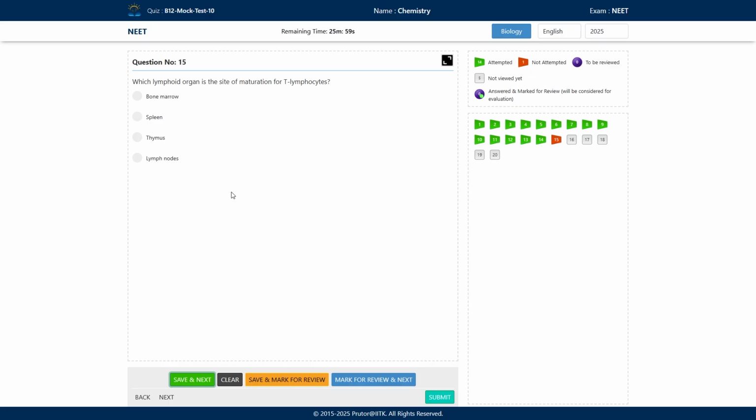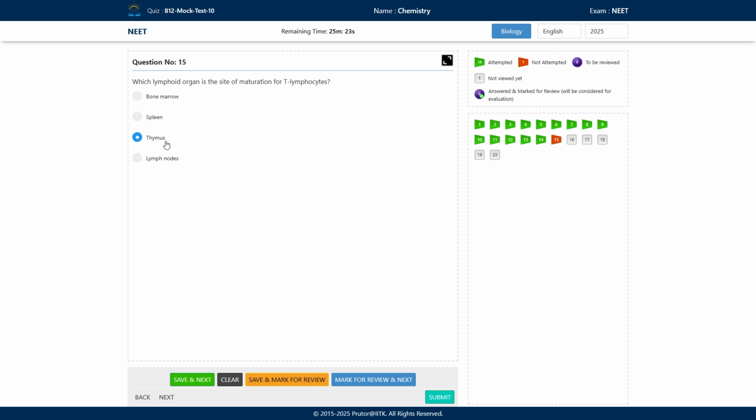Which lymphoid organ is the site of maturation for T lymphocytes? So options are bone marrow, spleen, thymus and lymph nodes. So what will be the correct answer? Here option number C will be the correct answer, thymus.